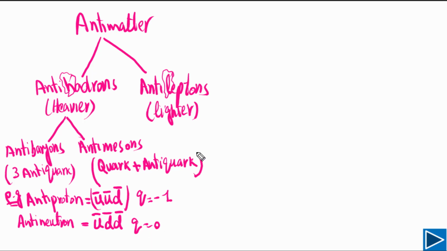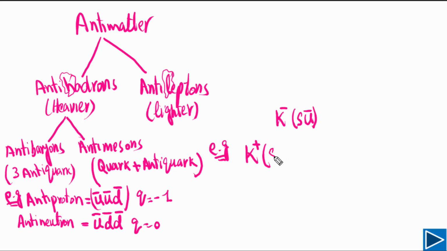Let's look at an example of anti-mesons. We have already discussed the negatively charged kaon. The antiparticle of the negatively charged kaon is the positively charged kaon. The negatively charged kaon consists of one strange quark and one anti-up quark. But for the positively charged kaon, we have a strange quark where the quark becomes an anti-quark, and the anti-quark becomes a quark.